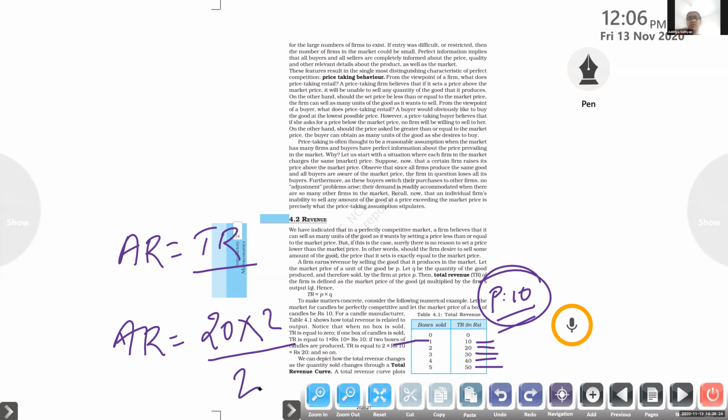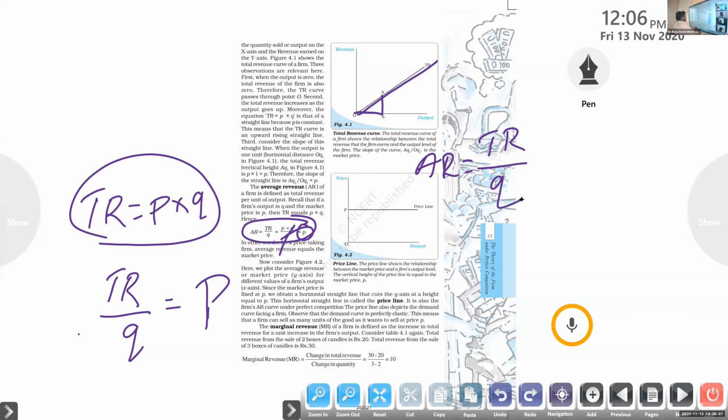So we can see here AR is equal to TR by Q. For the second product, what is the price for the commodity? 10 only, right? Not 20, 10 only. And how much quantity sold? 2 quantity sold. What is the quantity here? 2 only. So 2 cut. What we got? 10, right? Yes or no? 10 only.